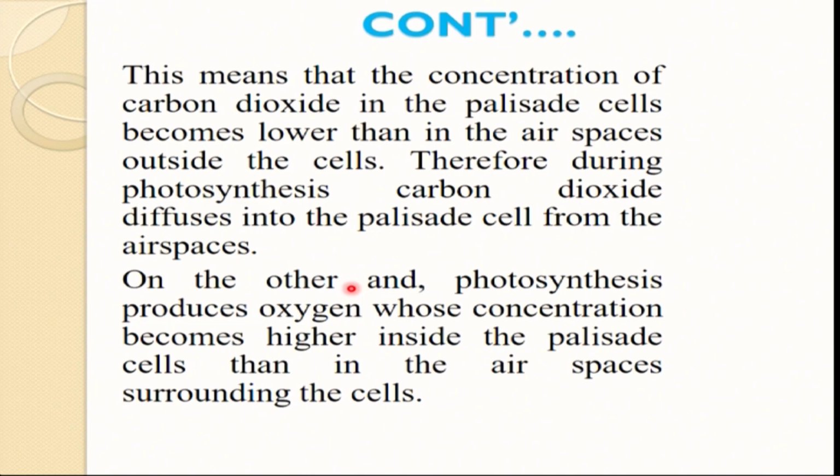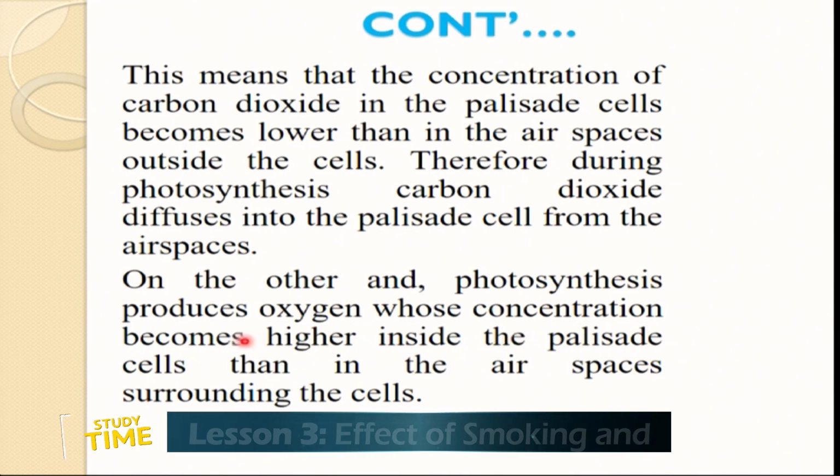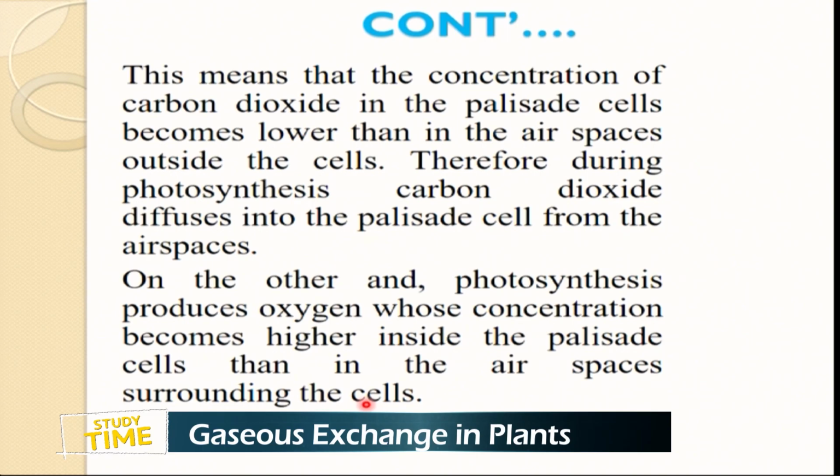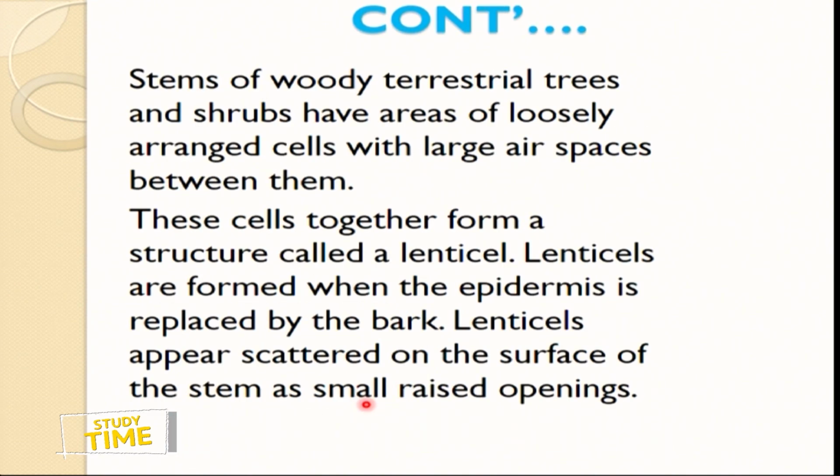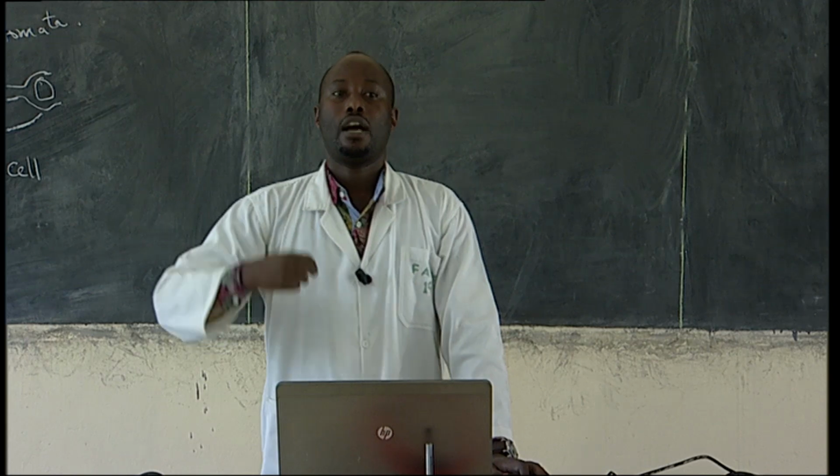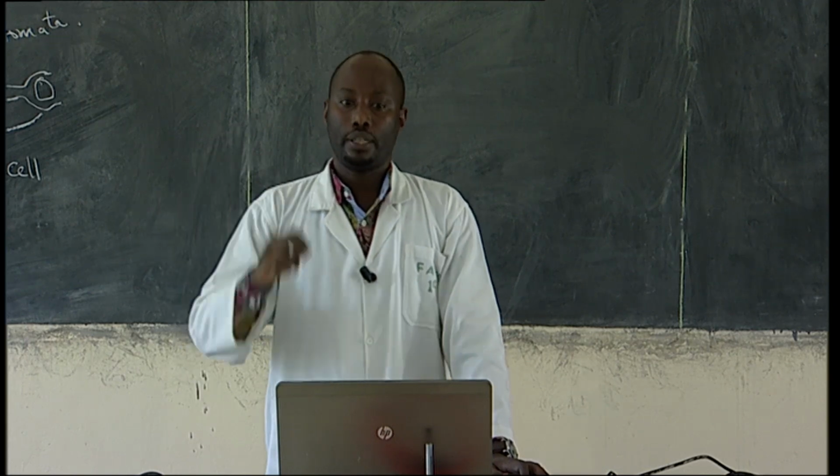So, photosynthesis produces oxygen, whose concentration becomes higher inside the palisade cells than in the air space surrounding the cells. The stems of woody terrestrial trees and even shrubs have areas of loosely arranged cells with large air spaces between them.